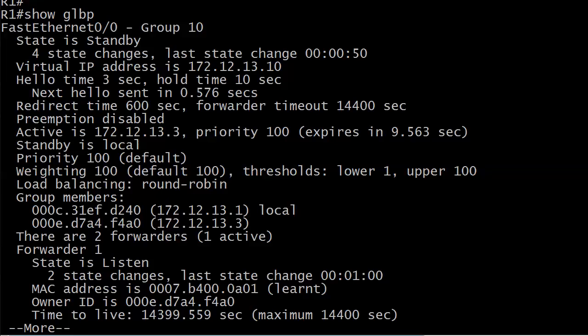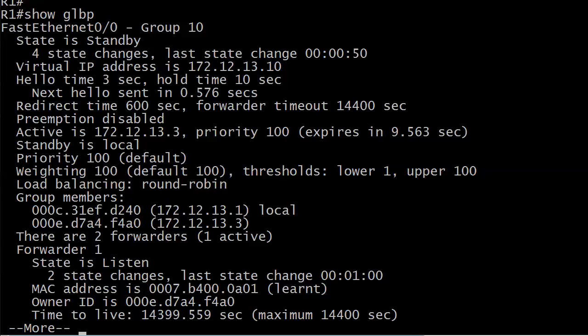We know those defaults. Preemption is disabled. It's going to tell you who the active router is, and again, that's the AVG, what the priority of that router is. It tells you what standby is, who the standby is. In this case, it's us. Priority of 100 is default, waiting, we're not getting into in this particular course.